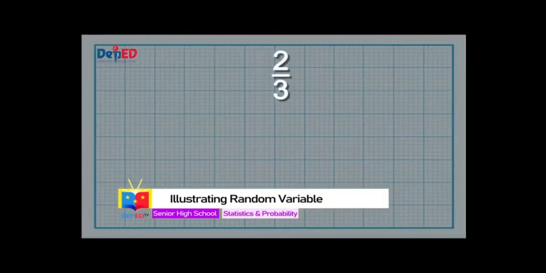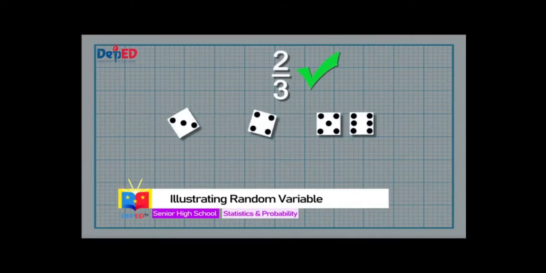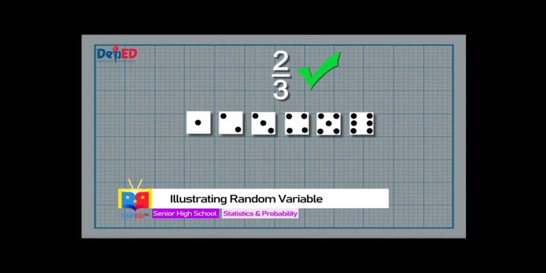What is the probability of getting a number less than 5 in a roll of a die? If your answer is 2/3, your answer is correct. Because there are 4 possible outcomes when we talk about getting a number less than 5. The result can either be 4, 3, 2, or 1. Which means 4 out of 6 can be an outcome, or 2/3.